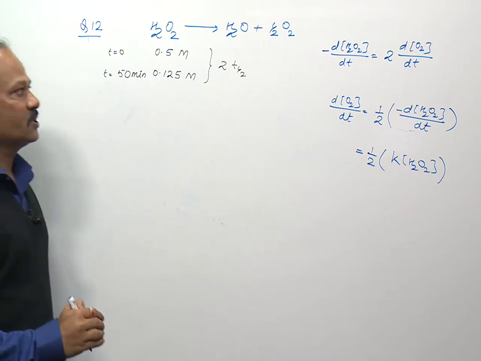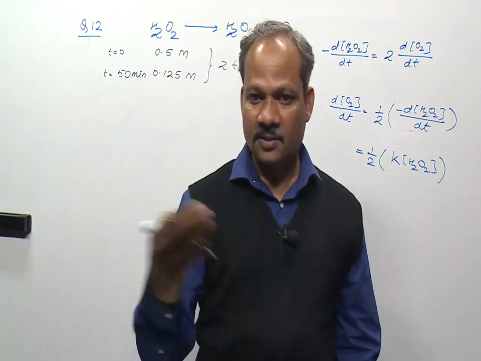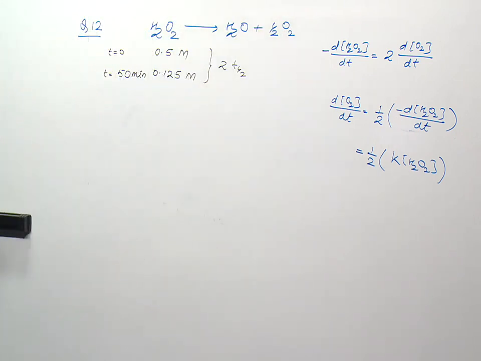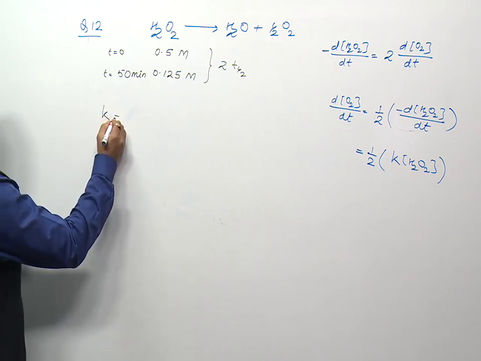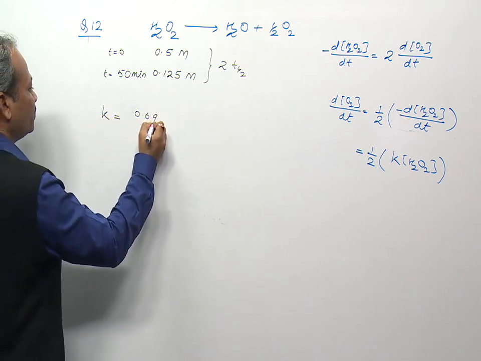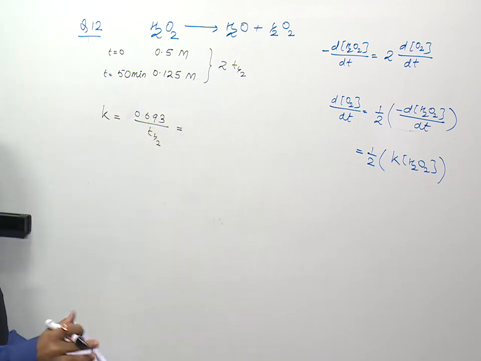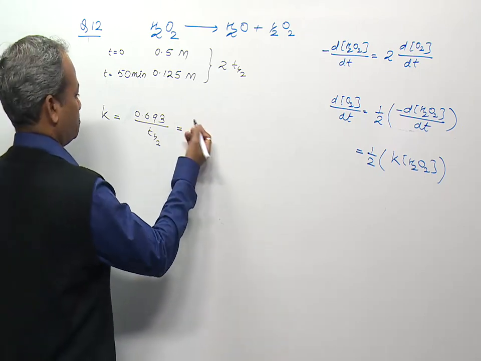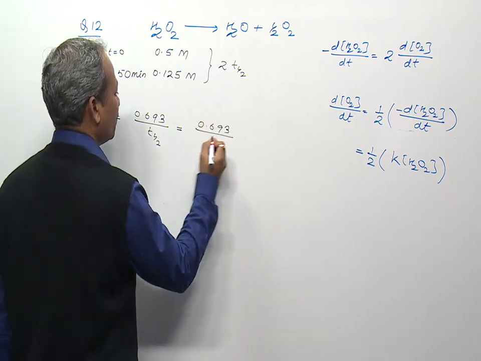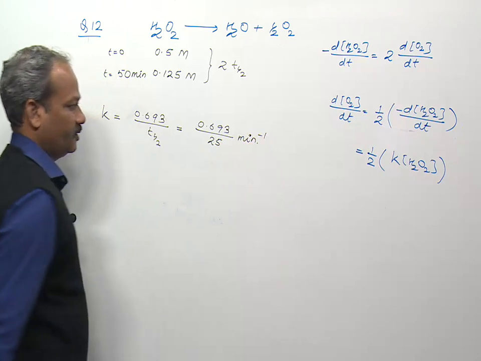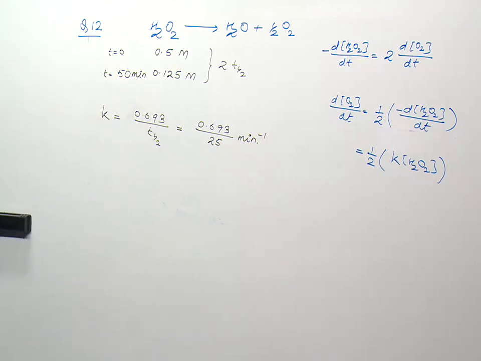In first half-life, concentration will become 0.25 molar, and in second half-life, concentration will become half of 0.25 molar. So there are two half-lives. So we can say K of any reaction is 0.693 by T half. So when 50 minutes are the time of two half-life, K will become 0.693 upon 25 per minute, because 50 minutes is the time of two half-life.